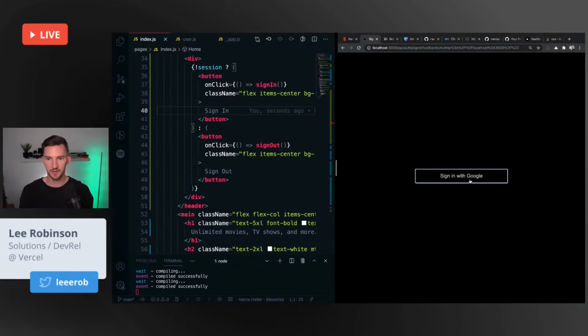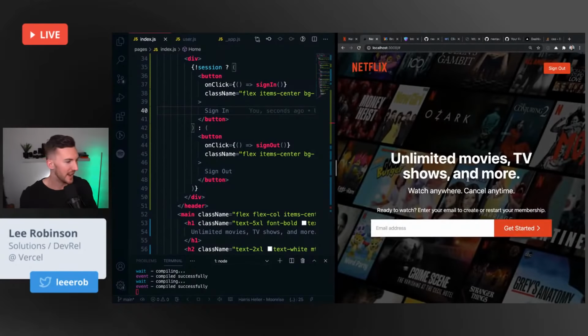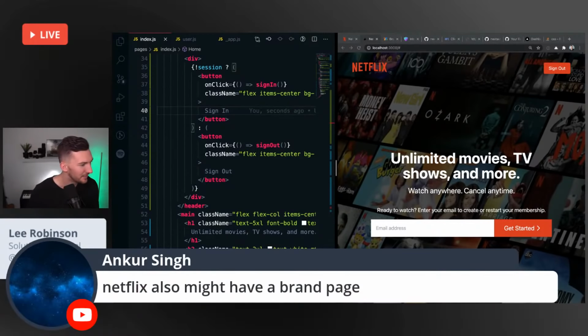Click sign in with Google. I could do a custom screen here if I wanted, brings me back. Sign out. Let's go. Nice. Yeah, Netflix might have a brand page.